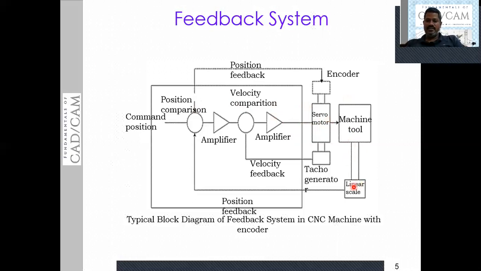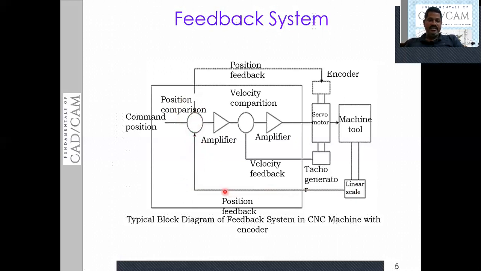As you can see here, this is the spindle motion. Tacho generator is going to sense the movements of the spindle, but here we have a linear scale. So the movements of the table on the NC machine tool are continuously measured by the linear scale. In turn, this generates a feedback signal, and that is sent to the machine control unit.